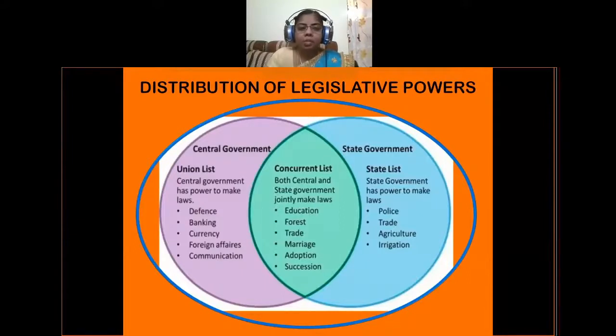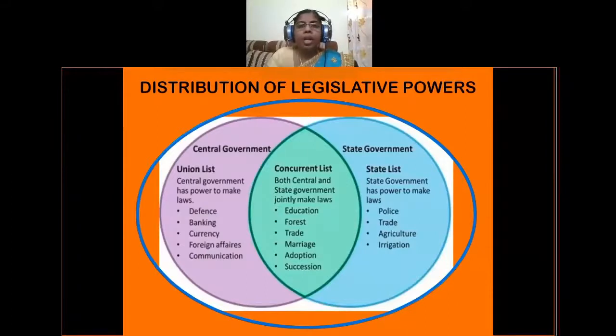So these are some of the subjects which parliament is having power to make laws on. Next concurrent list: education, forest, trade, marriage, adoption, succession, etc. Parliament can also make laws regarding these subjects which are mentioned in concurrent list. Next state list. State list consists of police, trade, agriculture, irrigation, etc. State legislature is having power to make laws on these subjects. So this is the distribution of legislative powers which is mentioned in our constitution.